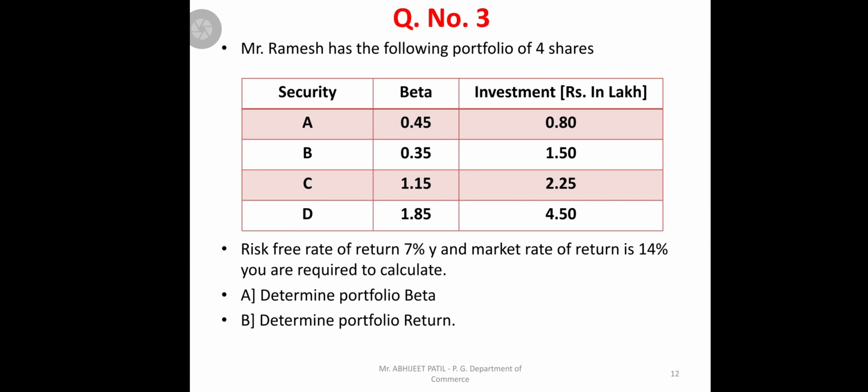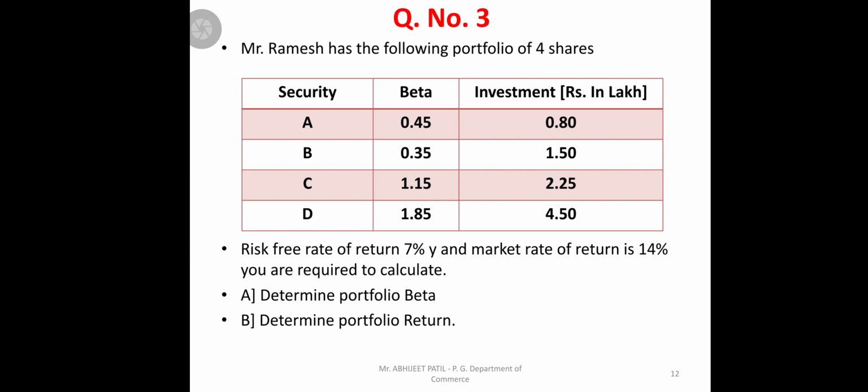And investment in rupees in lakhs they given, that is 0.80, means 80,000 they are investing in A, B 1.5 lakh, 2.25, 4.5 lakhs. Apart from that, they are given that information, risk-free rate of return is 7%, RF value is given, okay, and market rate of return is 14%. Now clearly RF is given, RM is given, beta is also given. You are required to calculate portfolio beta and portfolio return.